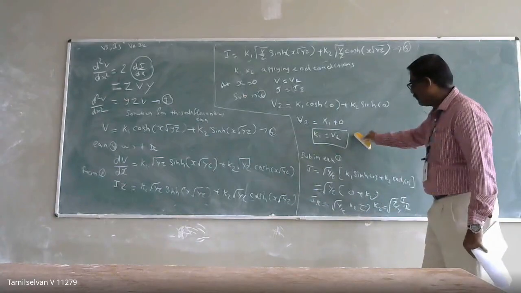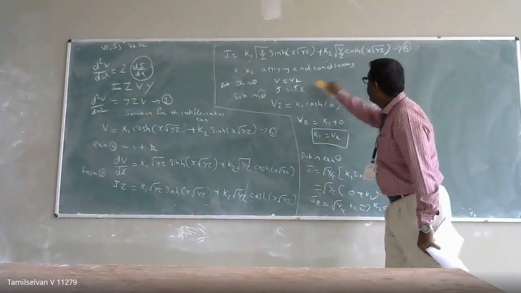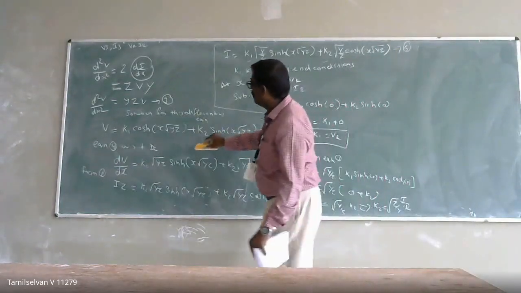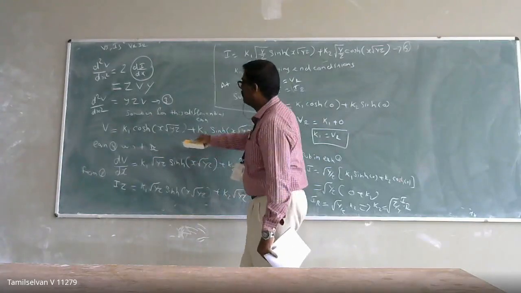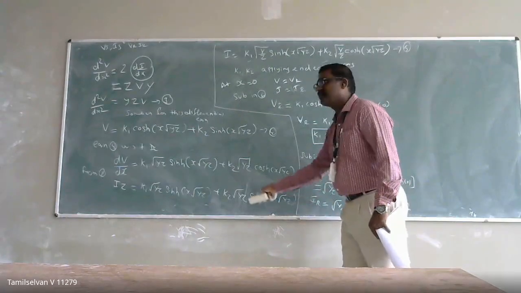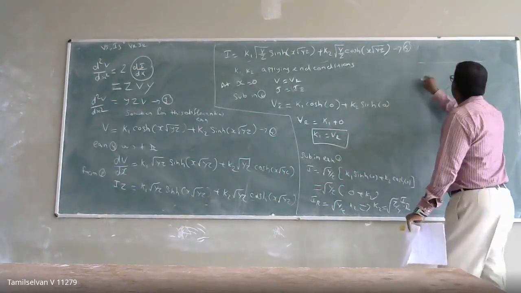Now this K1 value and K2 value I am going to substitute in equations 4 and 5, so that I can remove my K1 and K2 constants. So I will get the function value for V and I at a distance of x, if I take the limit under the length of the transmission line.